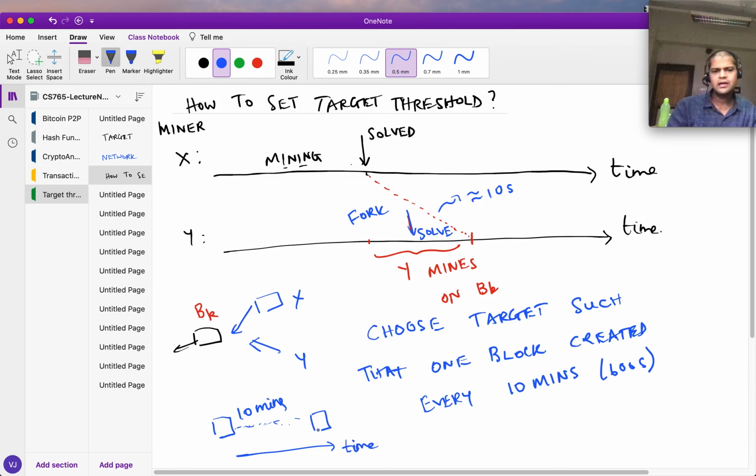And it's very unlikely that while this block is propagating, somebody else solves the puzzle. So everybody receives this block, let's say most of them. So they start mining on this block and they stop mining on the previous block. So pretty much you have something which looks like a chain. Now the question is, how do you ensure that it's 10 minutes?